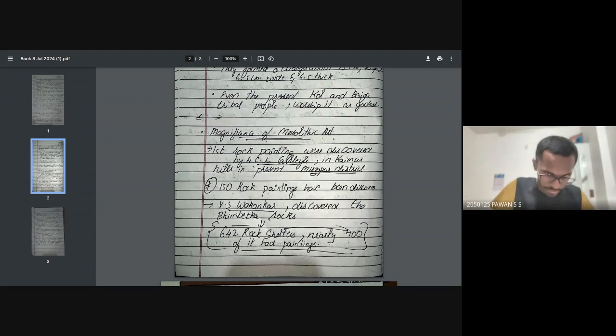It's actually this person, VS Wakankar. 642 rock shelters, nearly 400 of which had paintings. So that means he saw the paintings in the rocks. There were different kinds. You've seen these movies and all.